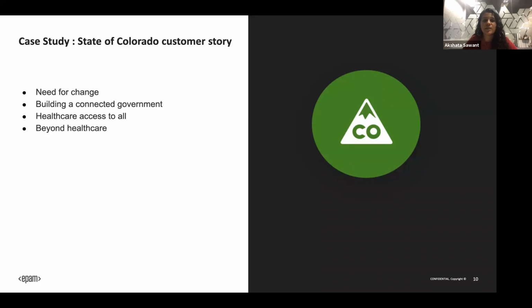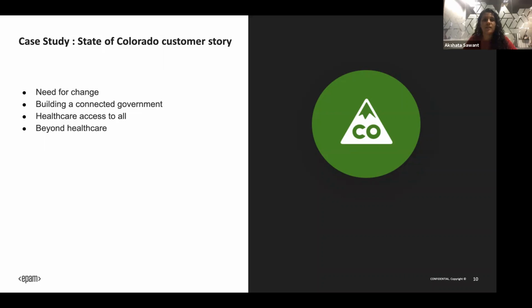Bringing it into one place was hard because they were using legacy systems and weren't very aware of the security requirements that needed to be followed. And how were they going to make it possible in such a short span of time, 6 to 7 months? That's where MuleSoft came into the picture.